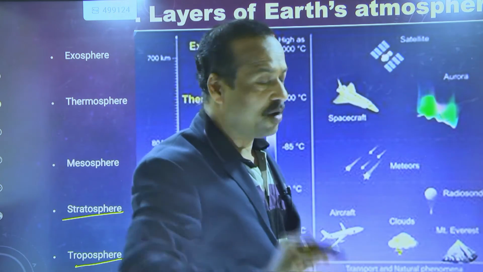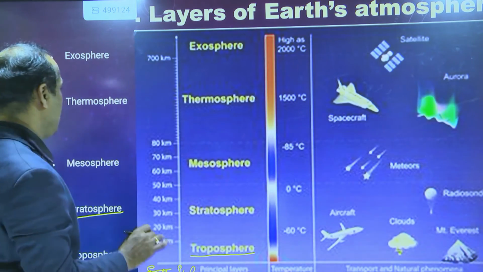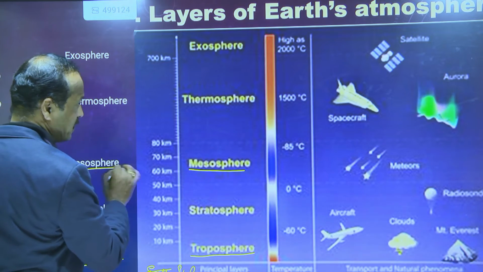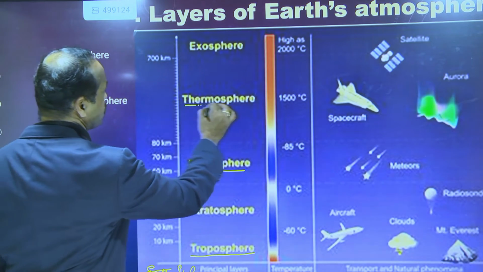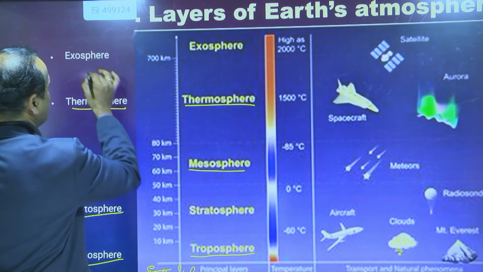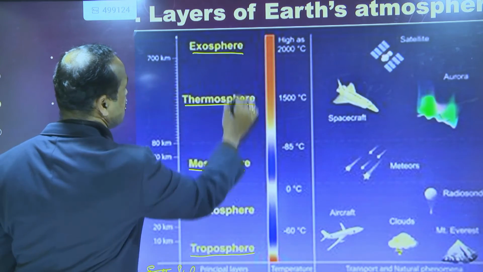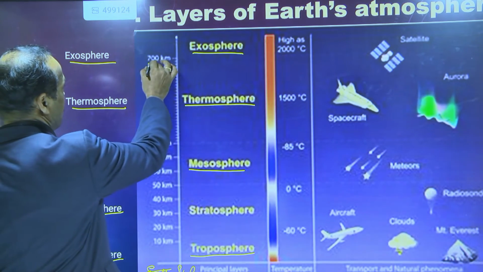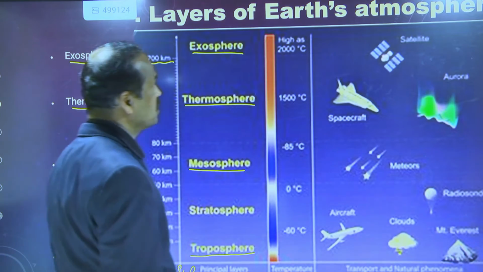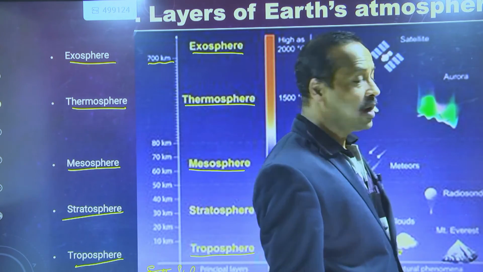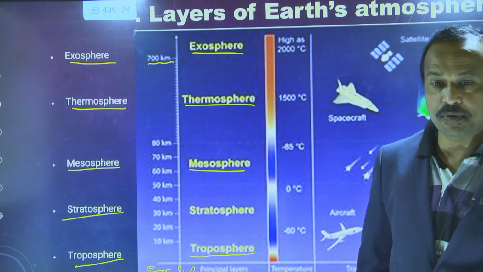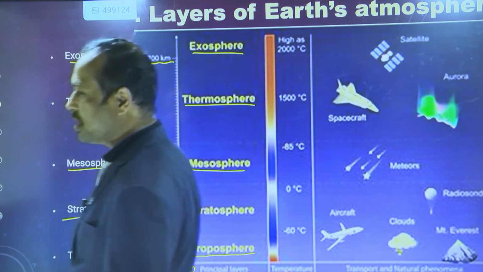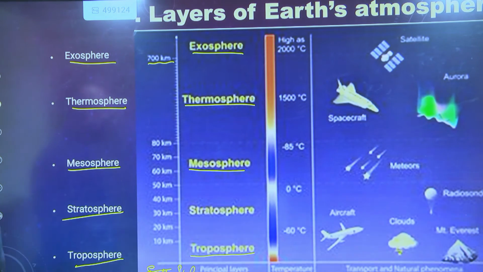Then if you go to the next, this is called the mesosphere. Then go to the thermosphere, and the last one is the exosphere. So these are the 5 layers. Atmosphere exists almost up to 700 kilometers above the Earth's surface.